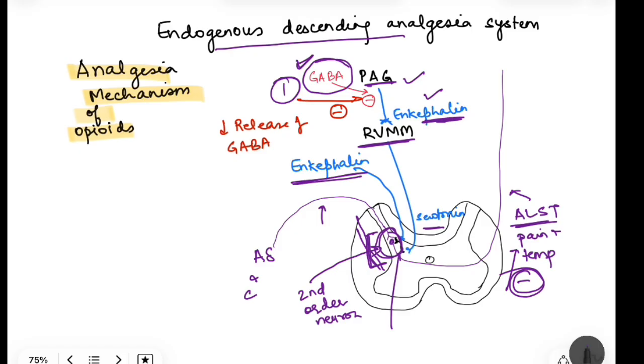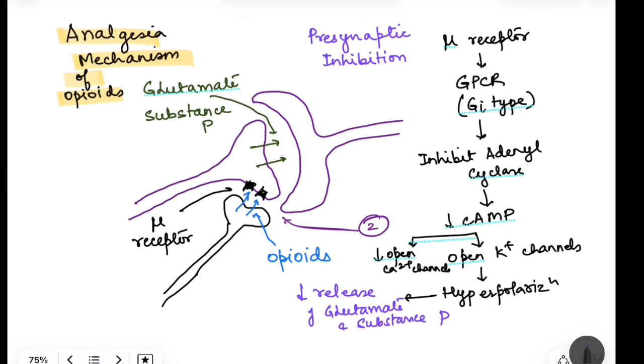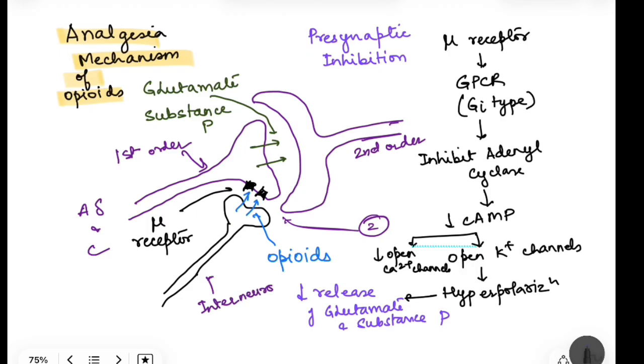So that is one. Second is at this level where this is the first order neuron which I was talking about, which is coming from your A alpha, A delta and C fibers, and it is making contact with the second order neuron in the spinal cord. Okay, so here also this is the interneuron which is activated by a descending analgesic pathway.